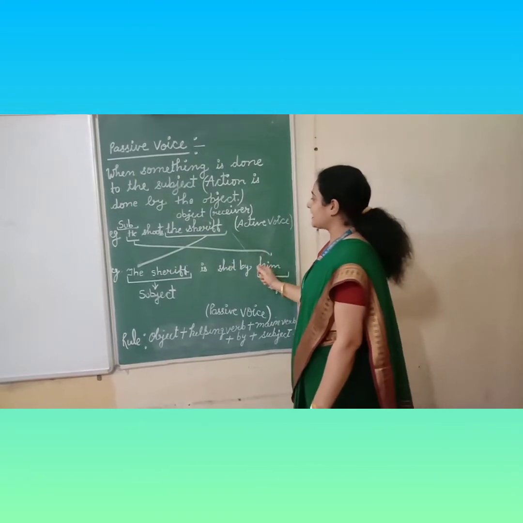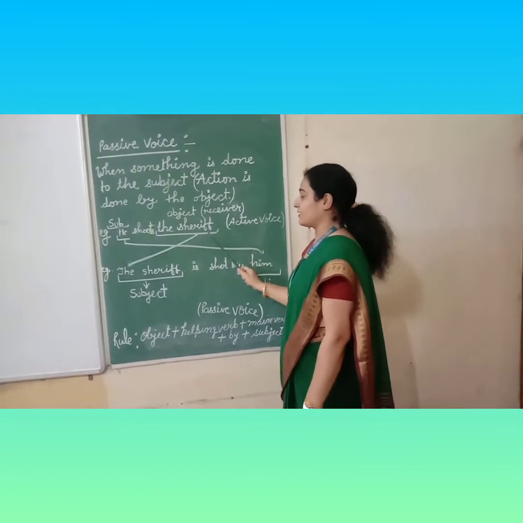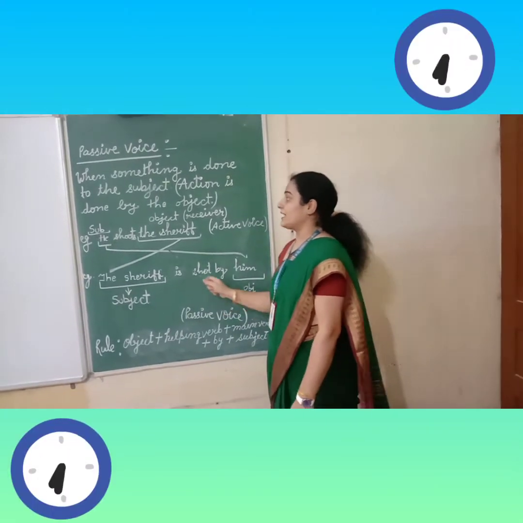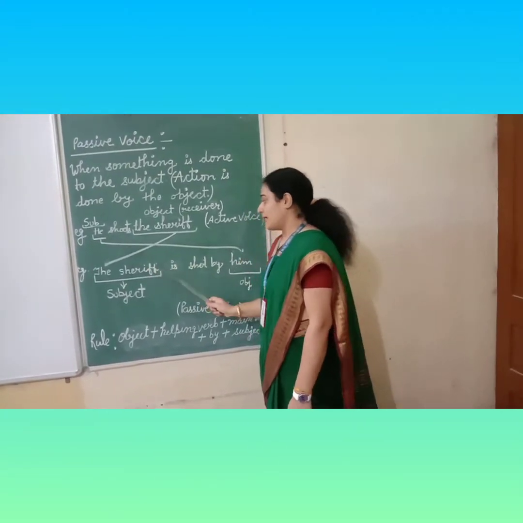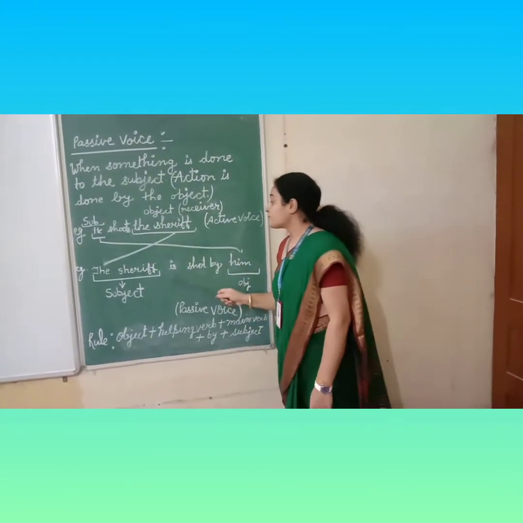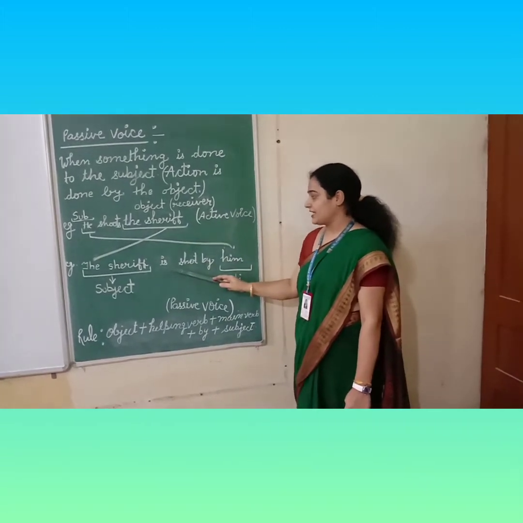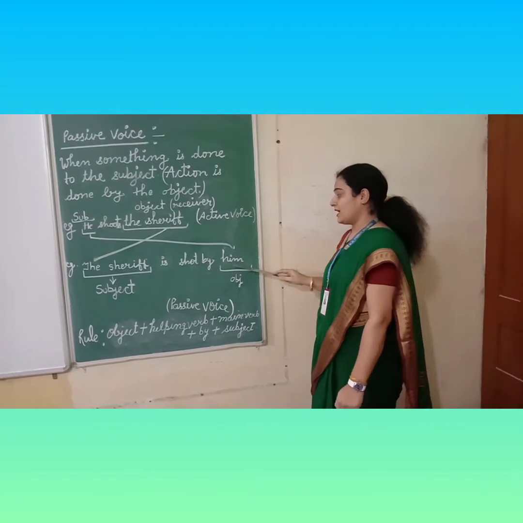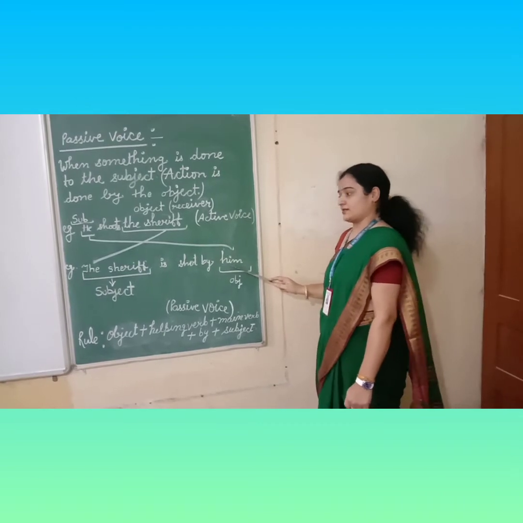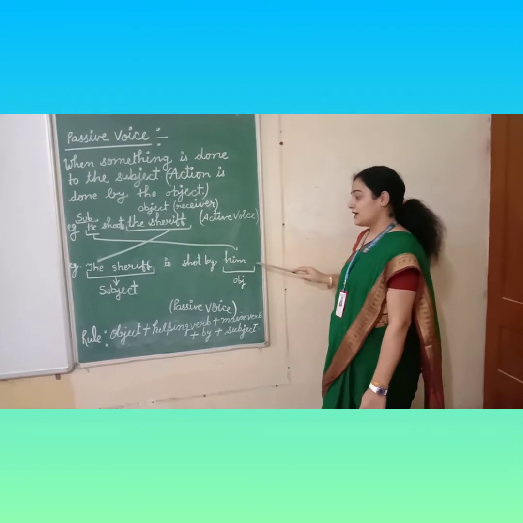When we change active voice into passive voice, the object, it means receiver, becomes the subject. The sheriff. After that we will use verb according to the rules that I will provide you later. So according to this verb we will use is. The sheriff is shot by him. Here we use the subject as an object. So our passive voice is the sheriff is shot by him.